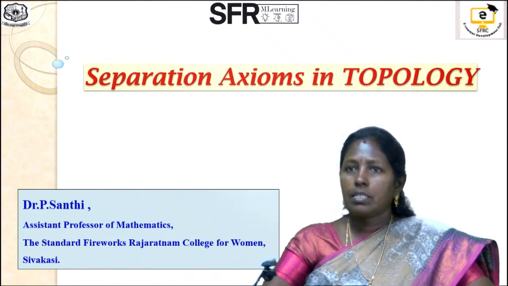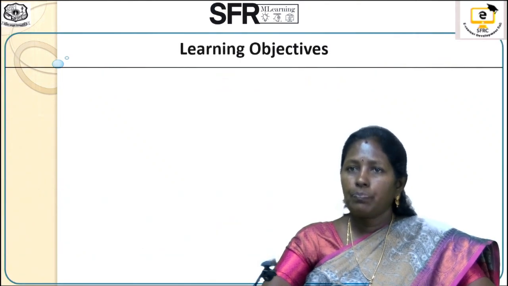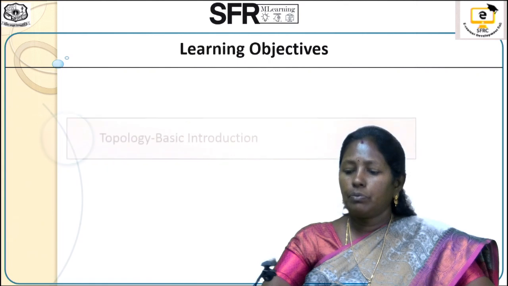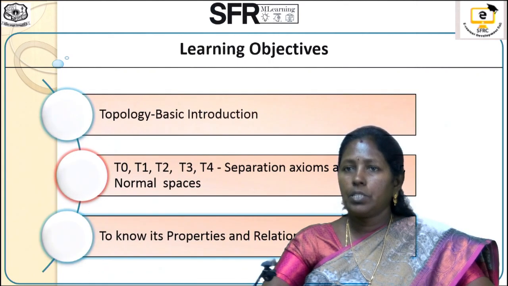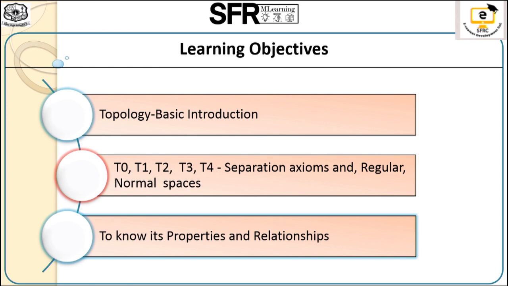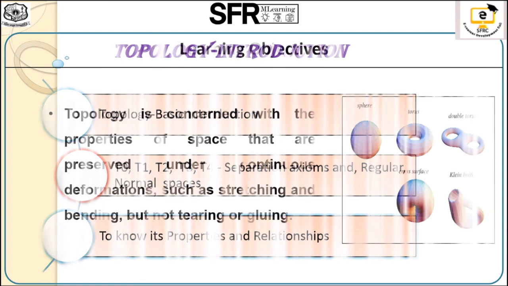The main learning objective of this lecture is the basic concept of topology, and we will learn about some of the separation concepts like T0, T1, T2, T3, T4, and also about regular space and normal space. Finally, let's learn about their properties and their relationships. Let's move on to the main concept.